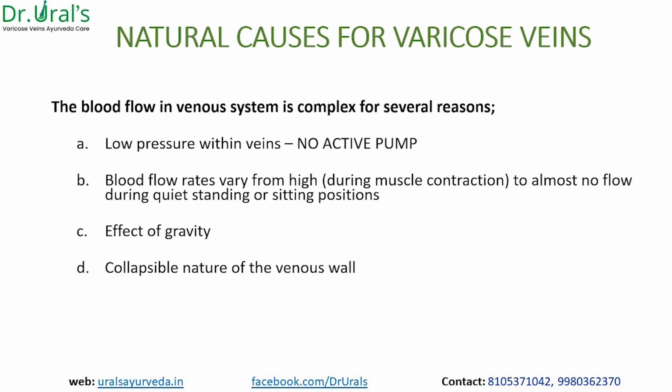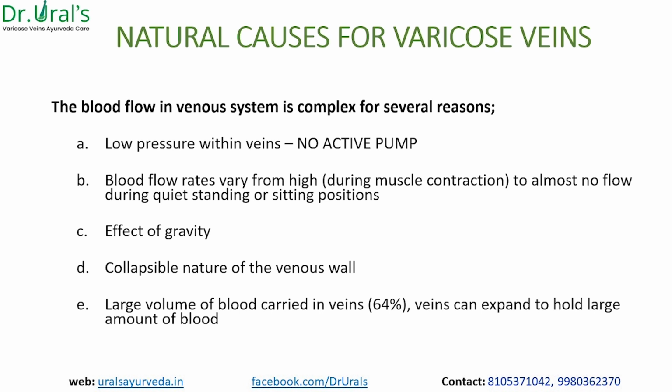Gravity, which we discussed already, and the collapsible nature of the venous walls. As we know, there are three layers in the vessels: tunica externa, media, and interna. The media, the muscle layer, is much weaker. That means it's not pathology; naturally it is much weaker so that there will be elasticity. That's nature's design, because 64% of the blood volume is in the veins. So that's a natural phenomenon.